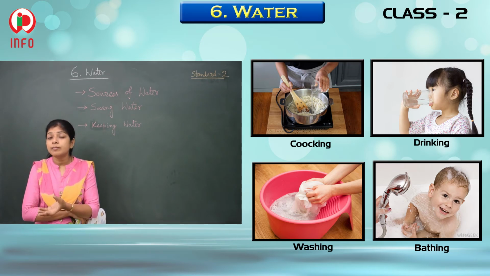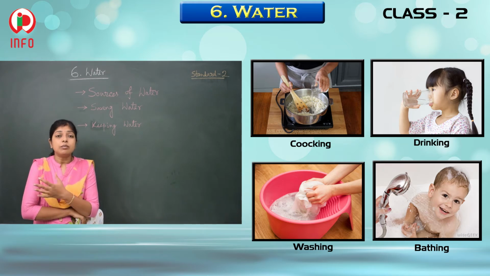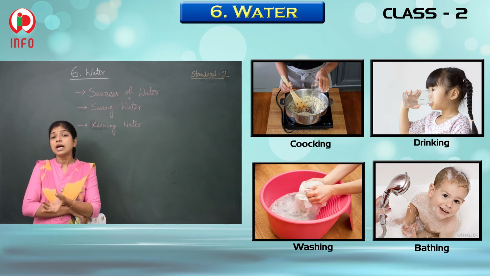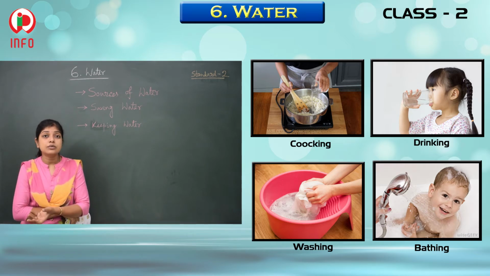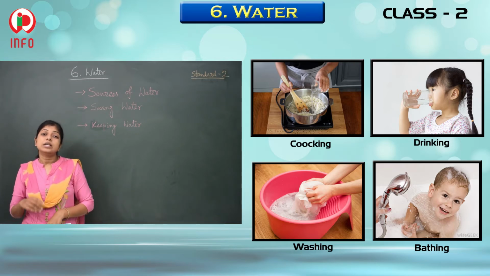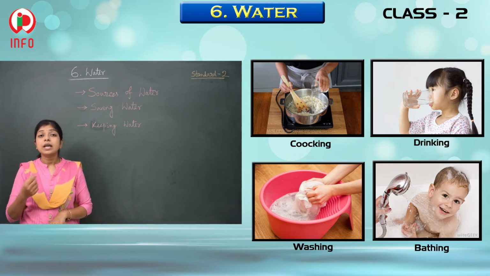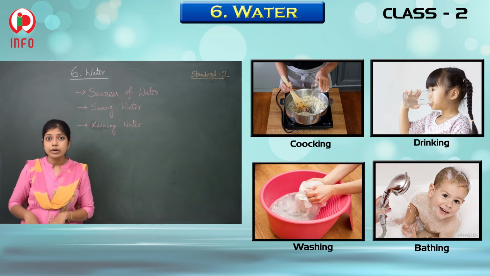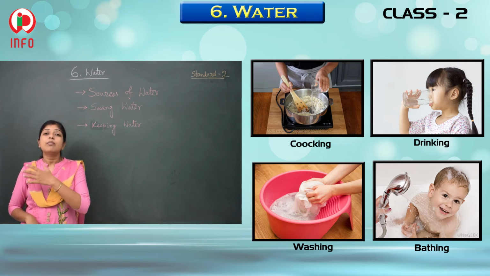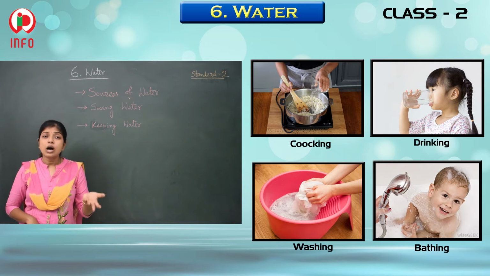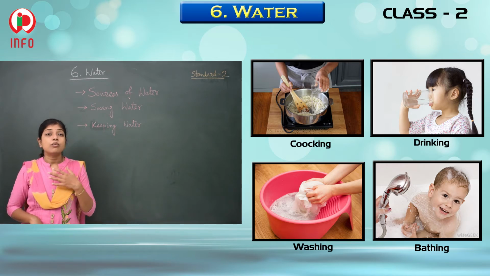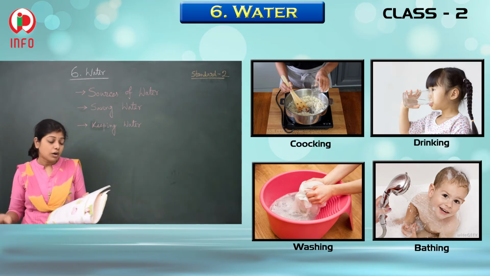face problem. It won't be able to flow from one part of the body to another place. You know what the blood is doing? Blood is flowing throughout our body. It is carrying the oxygenated blood to different body parts. Is it? So how is it possible? It is possible when there is a lot of water.